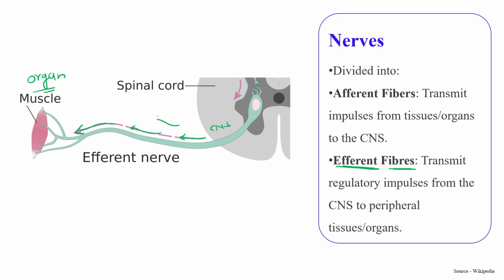If transmission occurs from the central nervous system towards the affected area, towards muscle in this case, at that time we use the term efferent nerves. Okay, so two types of nerves are there, afferent and efferent. They work just opposite. Afferent transmits impulse from the organ towards the central nervous system side, right? While efferent performs its work vice versa.